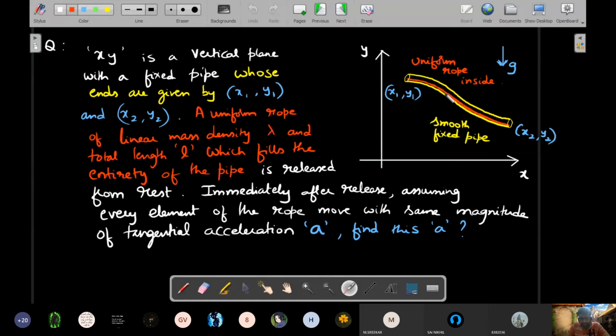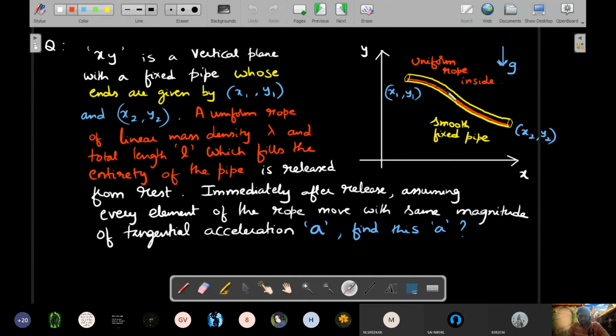Inside that pipe, there is a red color thread. Can you see that has been placed end to end? Ends of the pipe are known in the coordinate system as x1, y1 and x2, y2. Acceleration due to gravity is g downward. A uniform rope of linear mass density lambda and total length L, which fills the entirety of the pipe, is released from rest. So someone placed the pipe and the rope and they release the rope from rest. Immediately after release, assuming every element of the rope moves with the same magnitude of tangential acceleration.